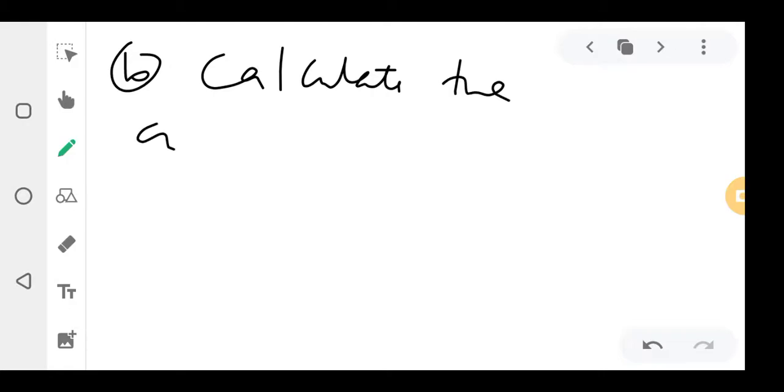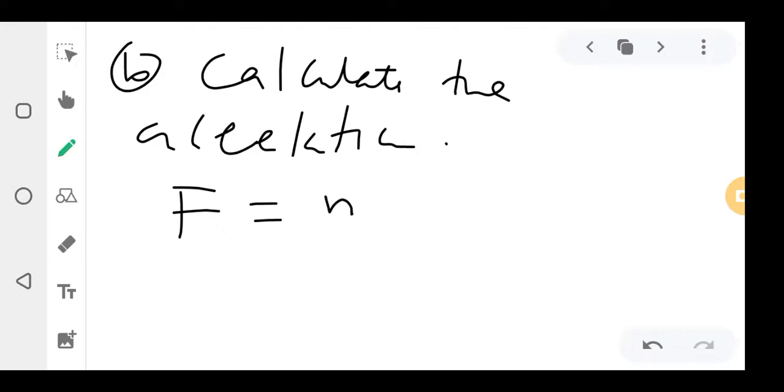the acceleration. Okay? They can say calculate the acceleration. So for you to calculate the acceleration, looking at that board, you use the formula force is equal to mass times acceleration. Since I want you to calculate the acceleration, you make acceleration the subject.